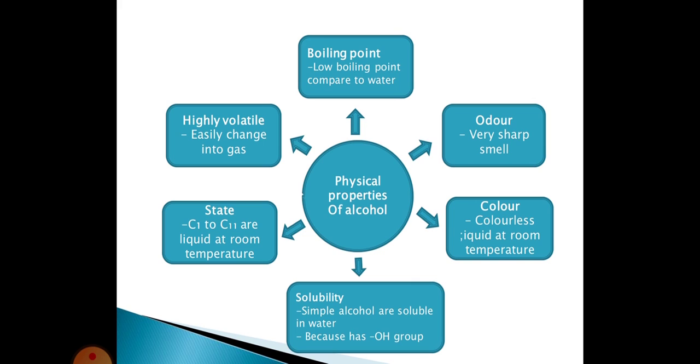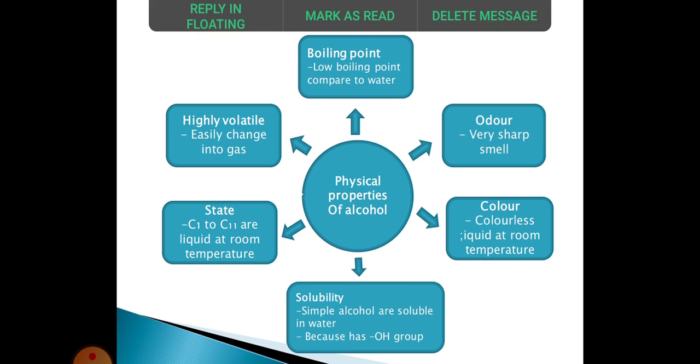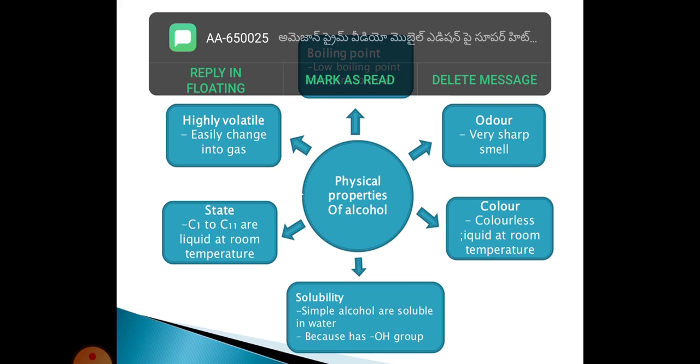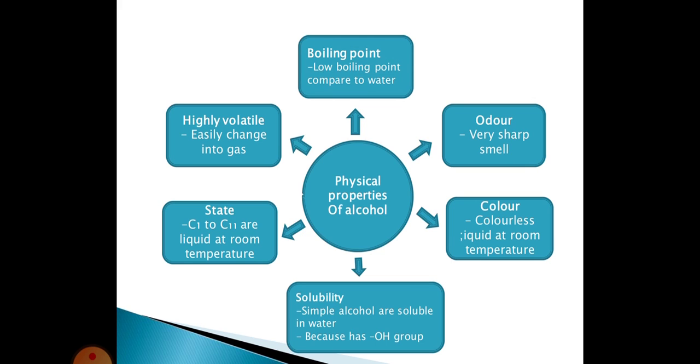The next is the physical state of alcohol. C1 to C11 are liquid at room temperature. These are called lower alcohols. The lower alcohols are in the liquid state at room temperature, but higher alcohols may be solid.